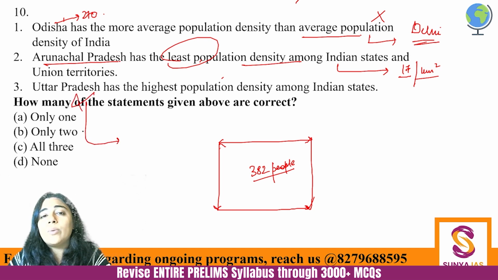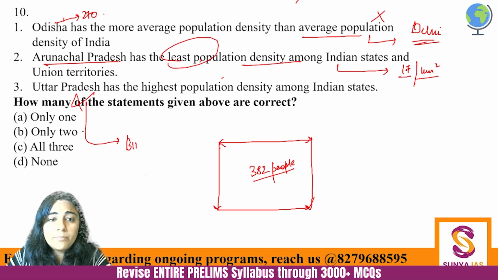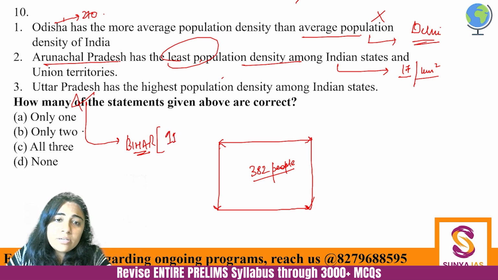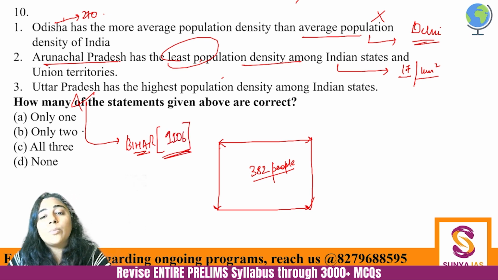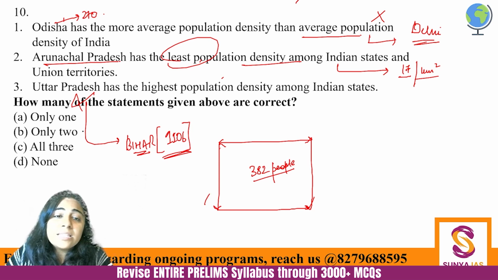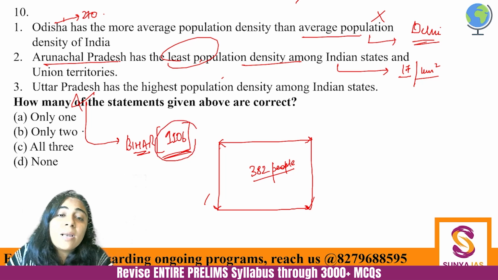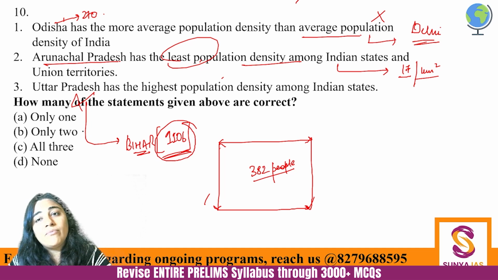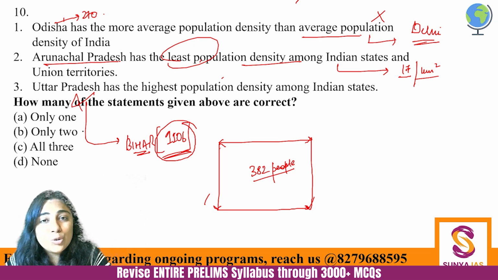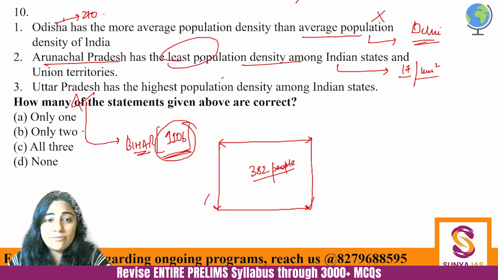See, UP is not the one with highest population density. It is actually again Bihar. Bihar is the state with the highest population density, which is 1106 people per square kilometer. Just look at the stark difference from the national population density and that of Bihar particularly, right? So that's why we need population control policies. And please, this 1106 has been taken from official PIB, right? On some websites, you will find the number to be 1102 for some reason. But you should know that always go back to the official site when in doubt.